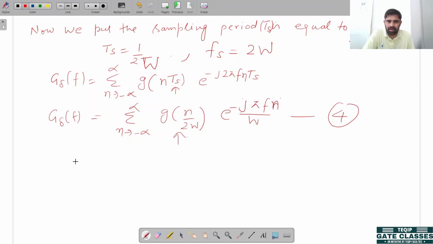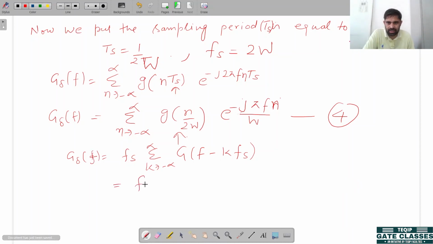Now we modify the Fourier transform: G delta of f is equal to fs times the sum over k from minus infinity to infinity of G of f minus k fs.